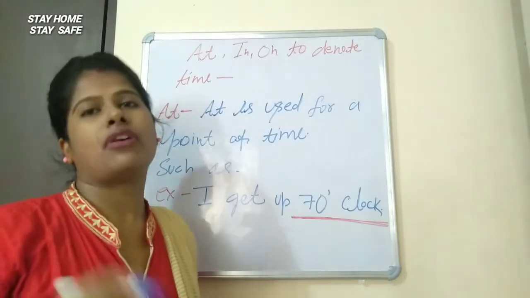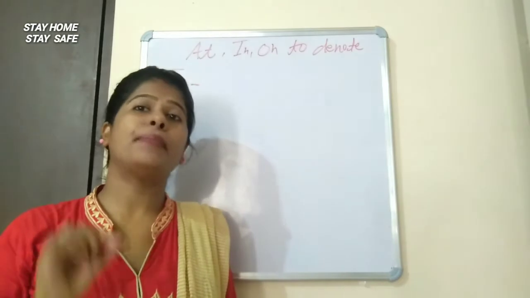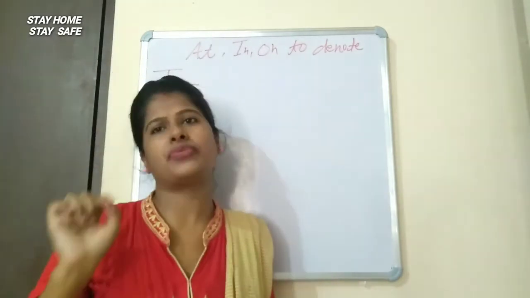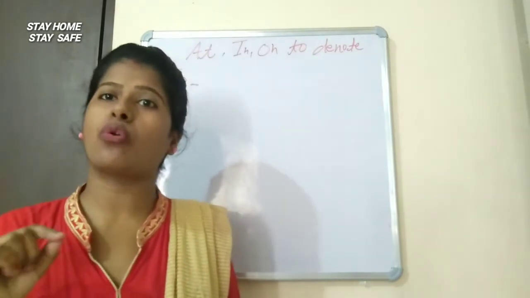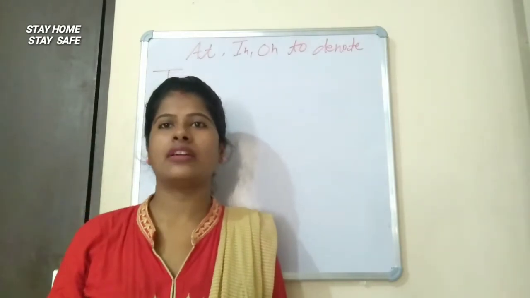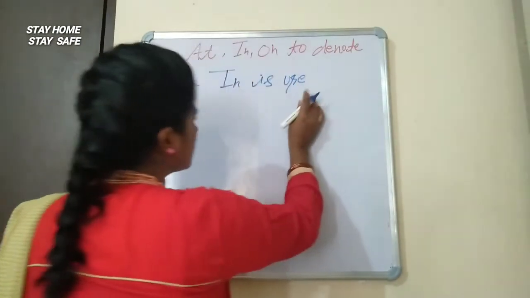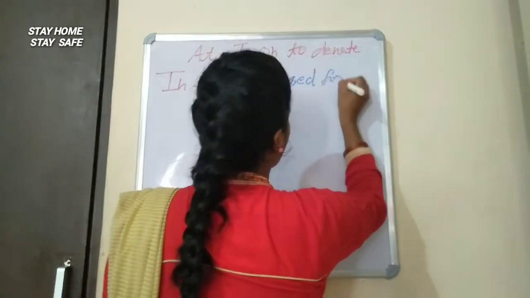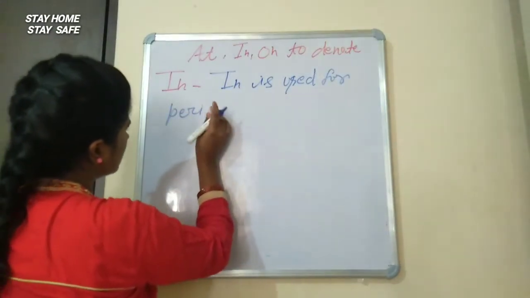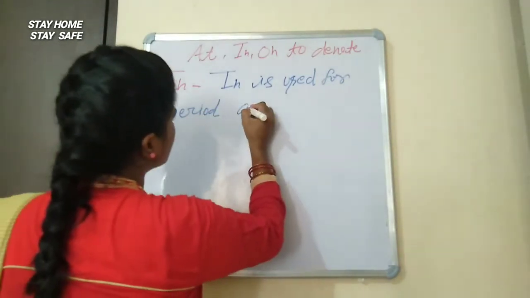In is used for a period of time, and at is used for a point of time, such as I get up at 7 o'clock. 7 o'clock is showing a point of time, and in is used for a period of time.